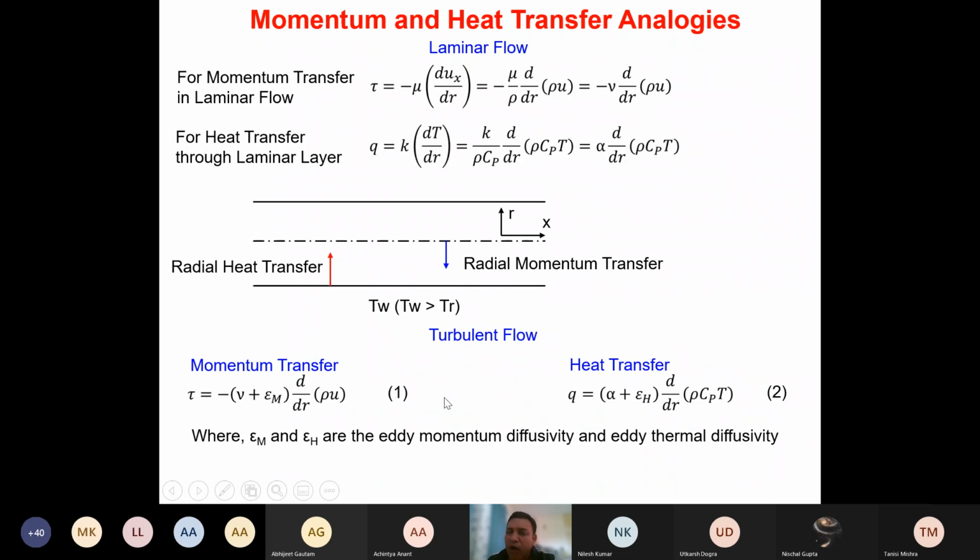Why are these two additional factors added? Because when you are looking at turbulent flow, a bulk movement is taking place, and that bulk movement is accounted for through the eddy momentum diffusivity and eddy thermal diffusivity. Is it clear to everyone? Now equation 1 and equation 2 both are analogous to each other.